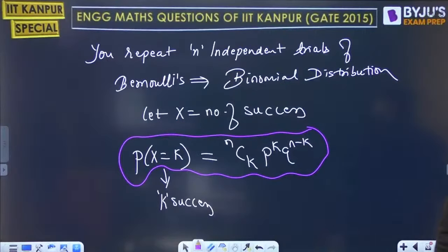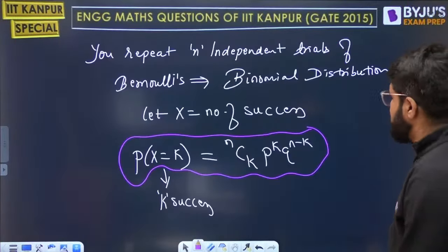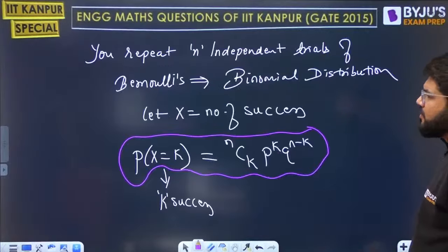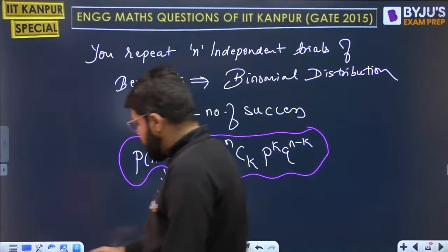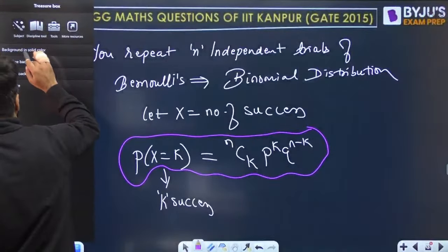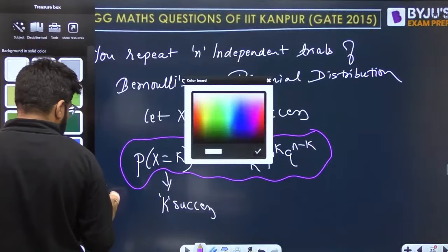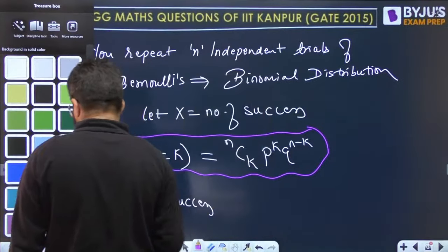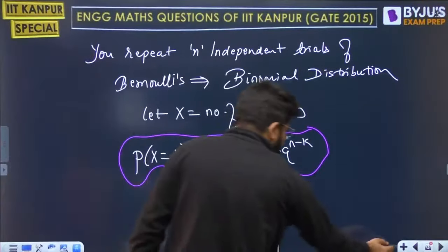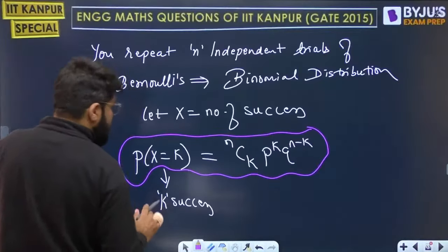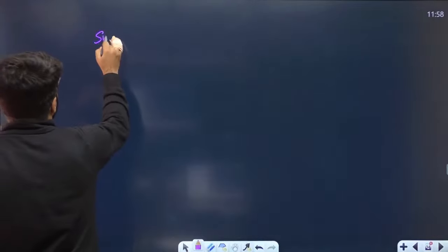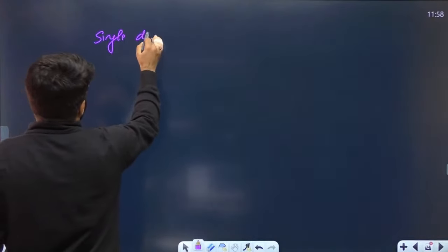Now once again, let us look into this problem here. Let me take up an additional slide. What does this problem say? We had a single dice. Again, let us come to the dice problem.